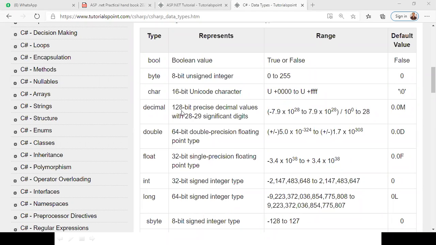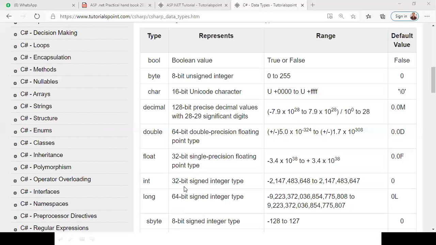Next, the decimal type. We can see the decimal point increase to 128 bits. We can use the decimal data type and create variables like fees, salary or payment. Double is the same thing, but it is 64 bit. Float is also a decimal point type, but 32 bit. These 32, 64, and 128 bit types are all related to floating values. Got it? Floating point.